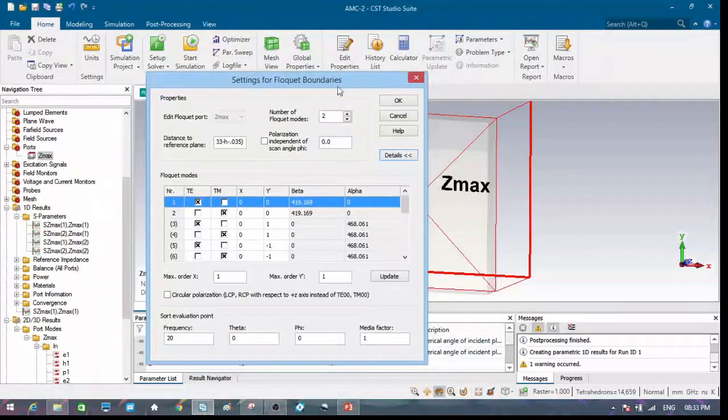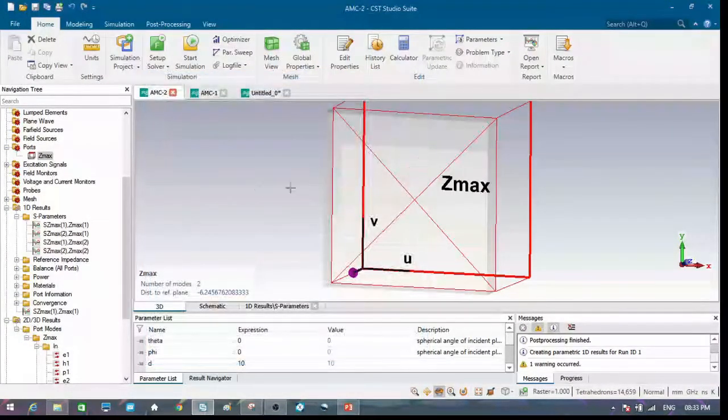So this is how we are doing the AMC simulation for different polarizations. So always remember, mode 1 represents TE and mode 2 represents TM. These results can also be obtained from our port mode results. So this is how we are doing the polarization simulation for an AMC structure.